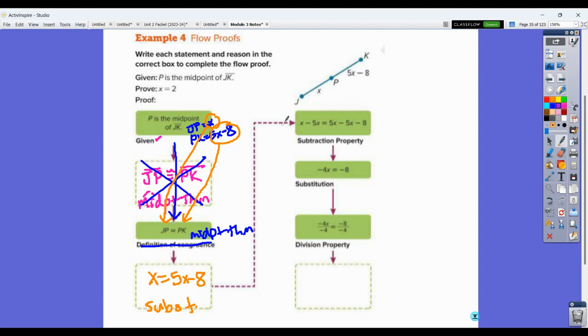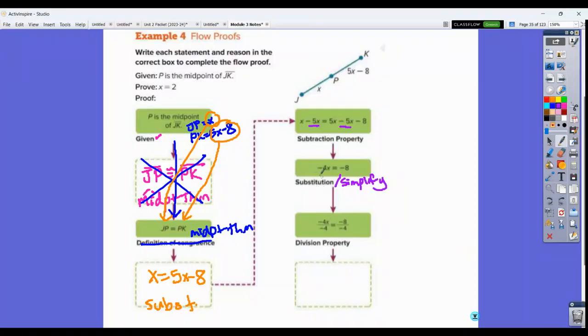From here, we're going to start to solve. Now, this is going to use your algebra skills right here. So we're going to start to solve, and we're going to use subtraction property. So what you're going to see here is subtraction property says you can take the same quantity away from both sides of an equation. So you're going to see subtract 5x and subtract 5x on both sides. And all it is is a recopy of this step down here, but with minus 5x on both sides. So you subtract. Okay. And then once you do subtraction property, your next step, you can either call it substitution or simplify, but your next step is a simplification here.